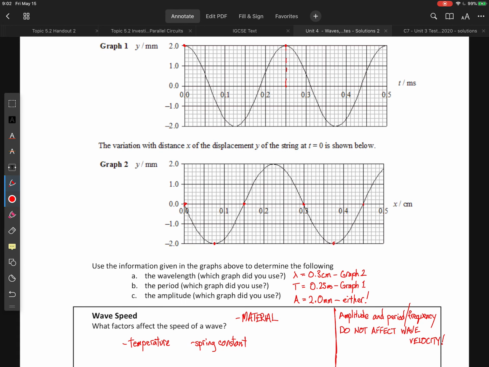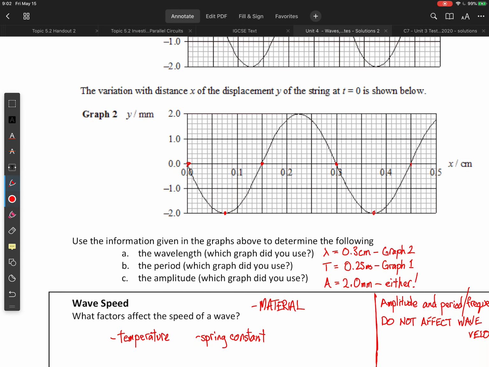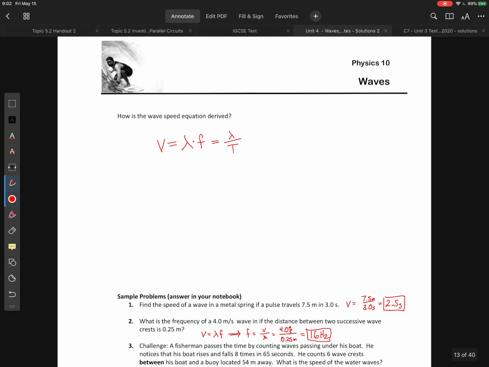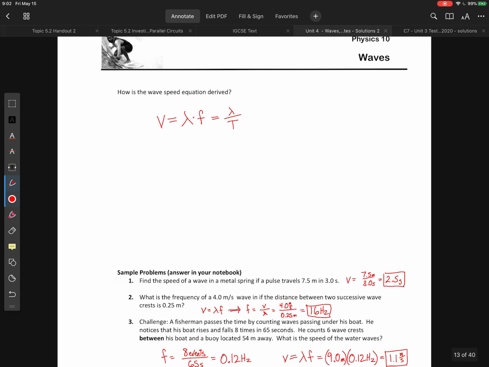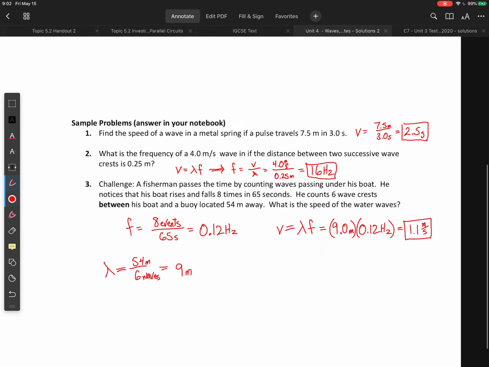All right, amplitude and period or frequency do not affect wave velocity. They don't. It's a bit weird. So no matter how hard you punch water, it's not going to affect how fast the wave travels. It's a little bit non-intuitive. How is the wave speed equation derived? I've just shown the wave speed equation here. I was in a hurry at this point.